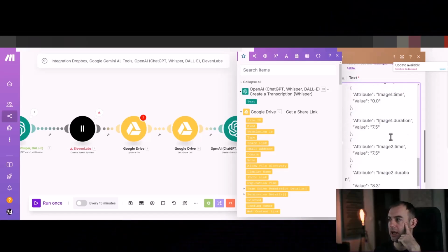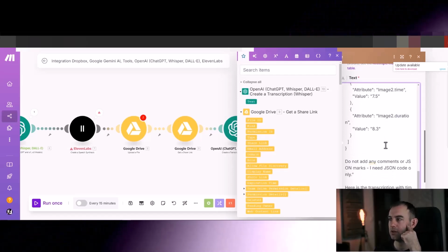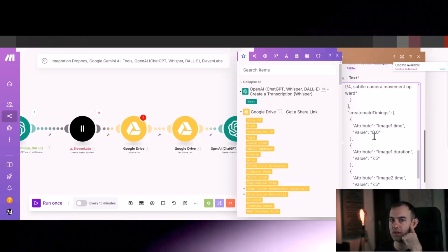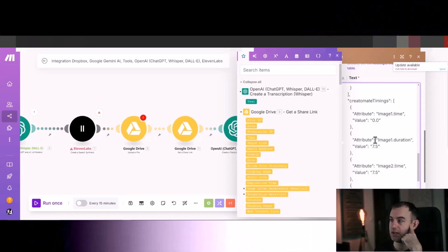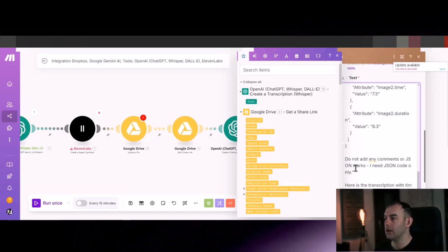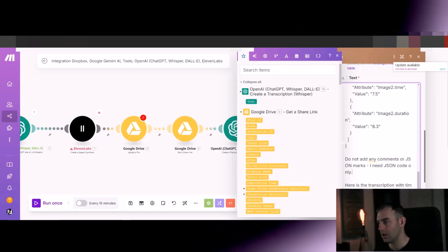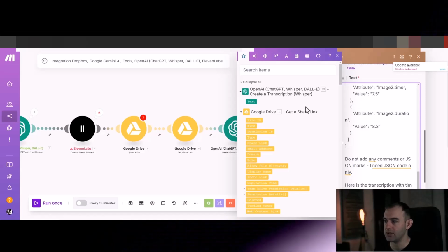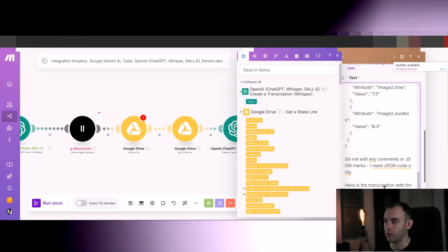Feel free to copy that, or you could just ask Claude to produce this type of prompt for you, which is what I did, and paste it in here. Again, do not add any comments or JSON marks. I need JSON code only. Here is the transcription with the timestamps, and just map the output from Whisper.